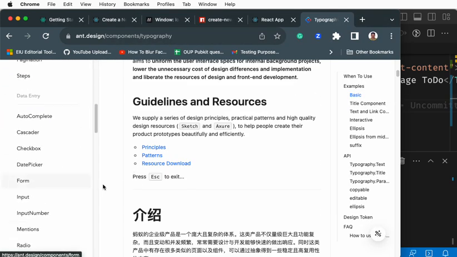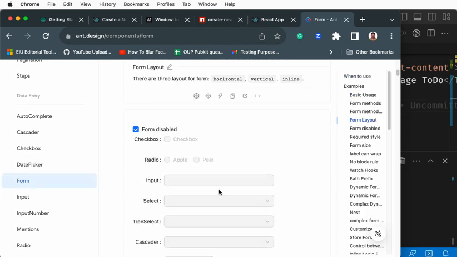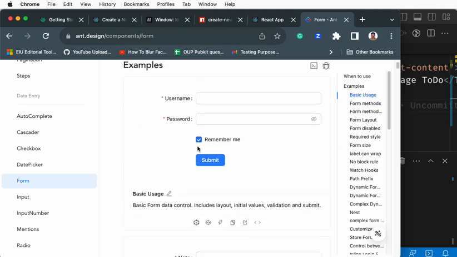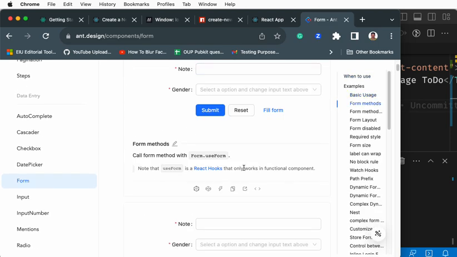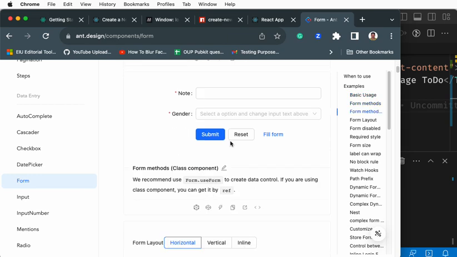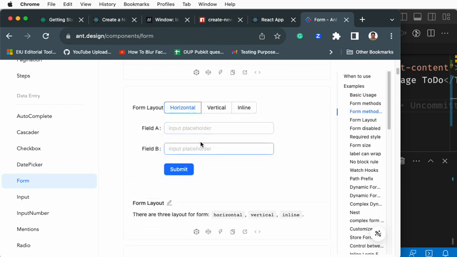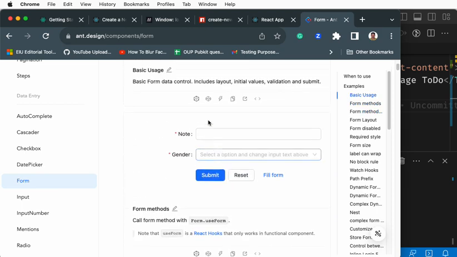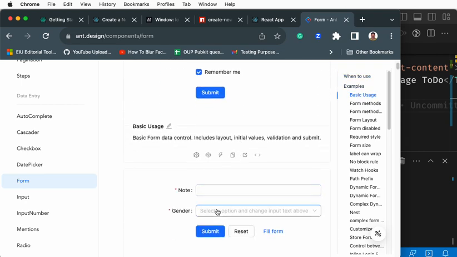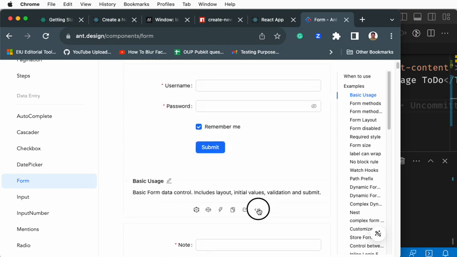Let's expand, search for a form here. You have form examples, pretty good examples. You may have a login form, something like that, you can copy and paste. In our case, can we use something like this or like this? I think this one is enough, right? Or even we can take this one or this one. Okay, I'll take the basic one.